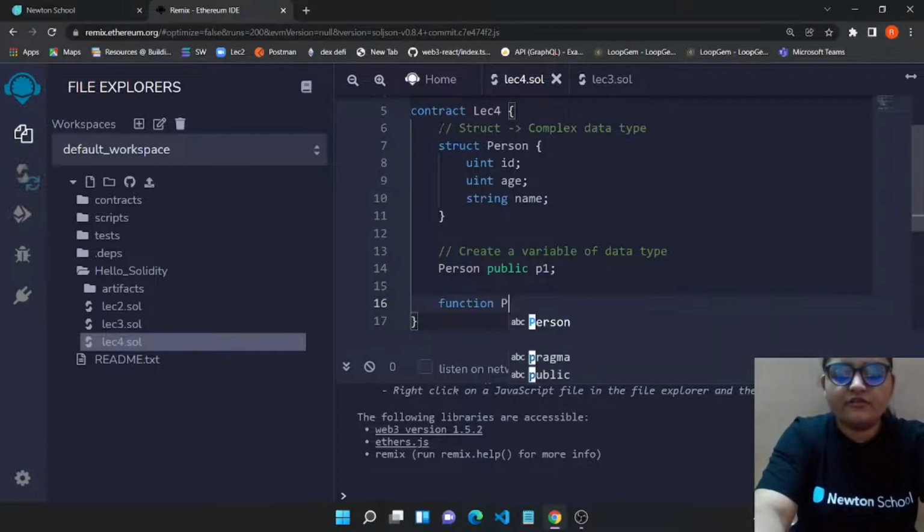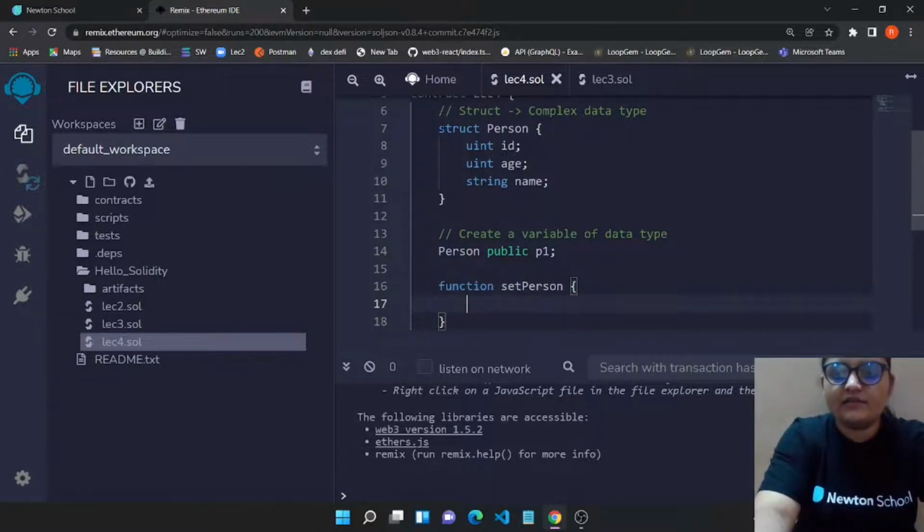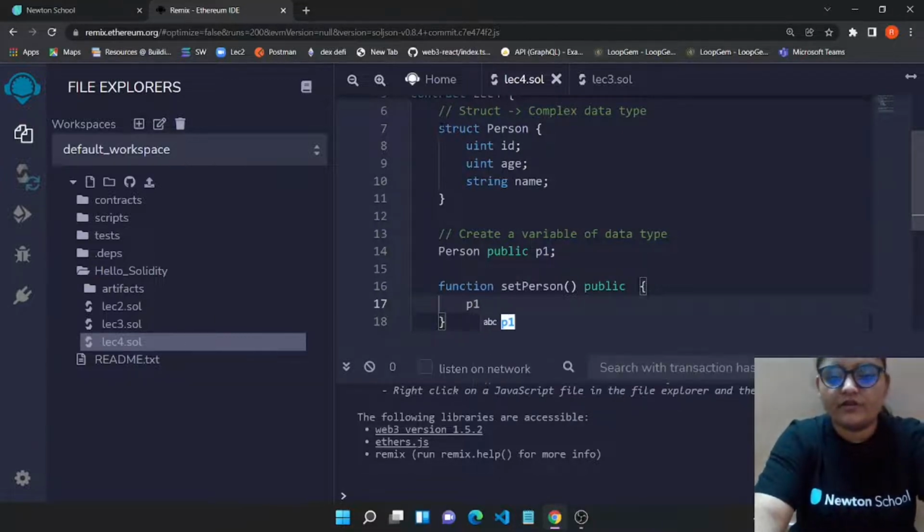Now suppose we created a function, and here we say set a person. Like we want to set a person, and so we just created a function, and this function is just setting. This will be public, so that anyone could call it, and it will not have any return type or anything like that, because we don't want to return something.